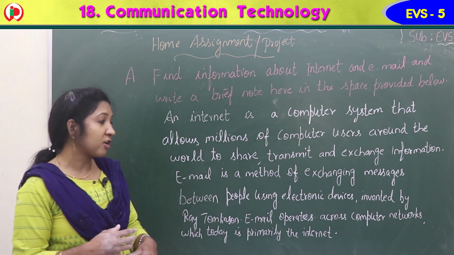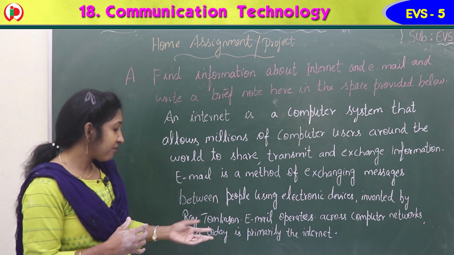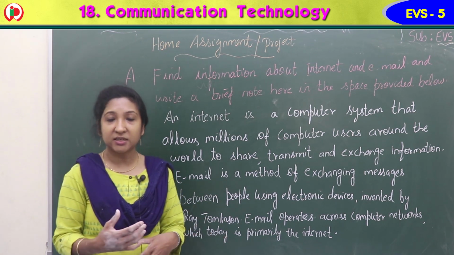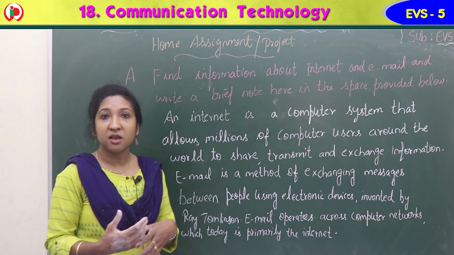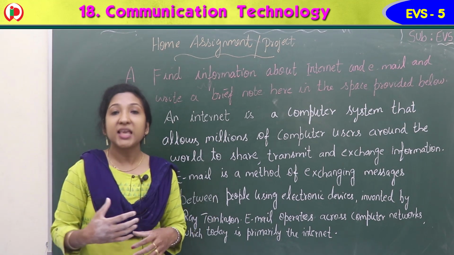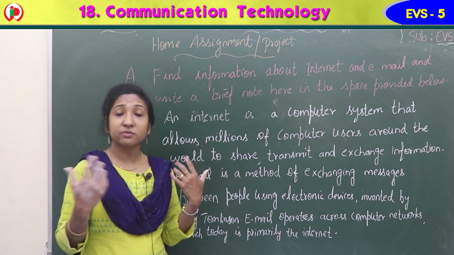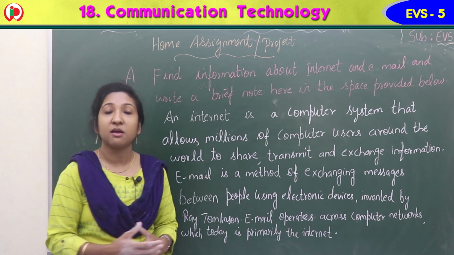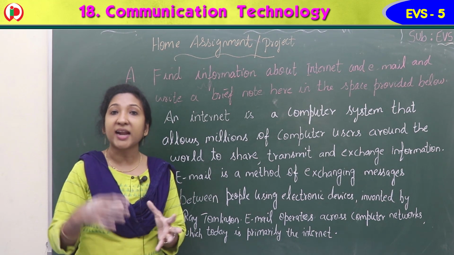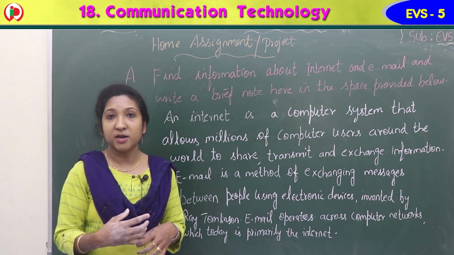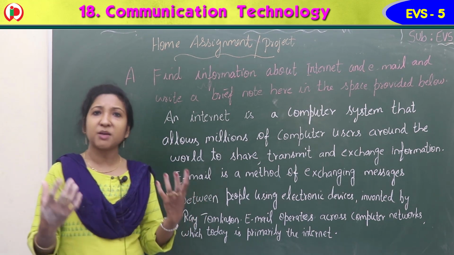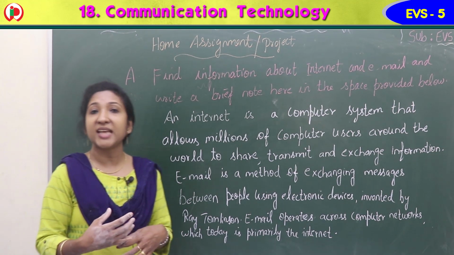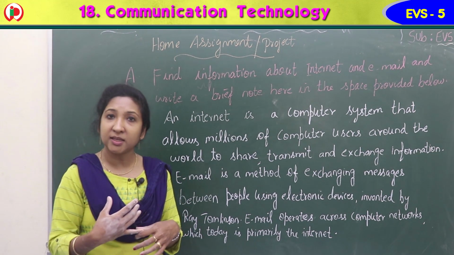Email operates across computer networks, which today is primarily the internet. So email is working through internet. Using internet we can send email. So email is electronic mail where we can send a message to a person. Internet is a system that connects the computers around the world. That is the difference. So you can write a brief note about internet and email in the space provided there.